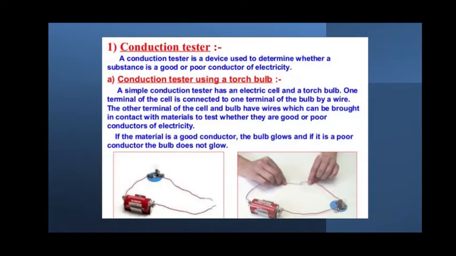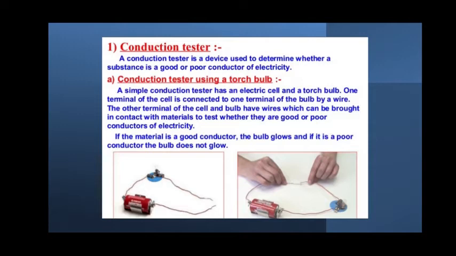Now, let us start this conduction tester one by one using different types of conducting material. A conduction tester is a device which is used to determine whether the given substance is a good conductor or a poor conductor of electricity. We will be using one component after the other for this activity.